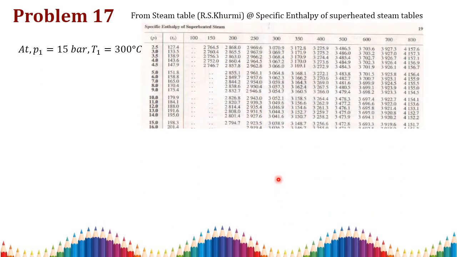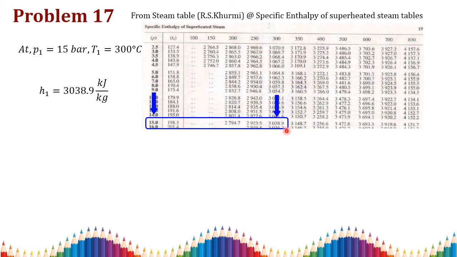Then to find the specific enthalpy, we go to the superheated steam table at the same pressure and temperature, and H1 is equal to 3038.9 kilojoule per kilogram.